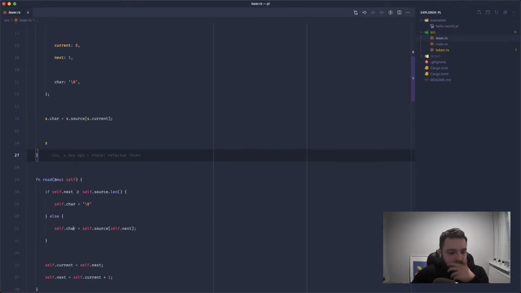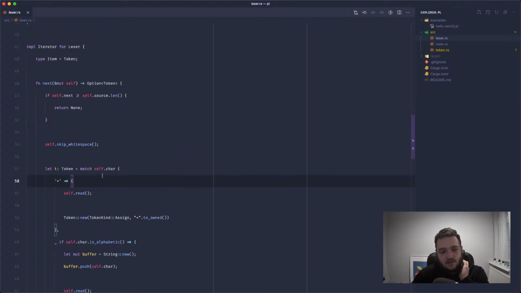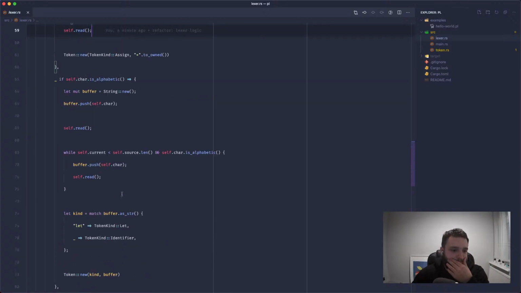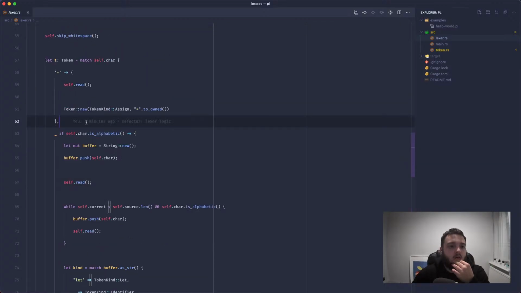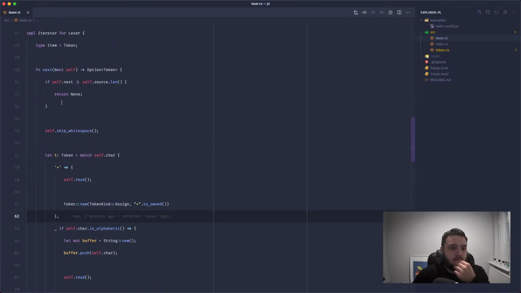So I think another thing that I'm going to need is a peek method. The next method will advance the counter by 1. So it uses self.next, but it uses self.char. So it says if the next one is going to be greater than the current one, we don't want to do anything. I think this is fine for now.